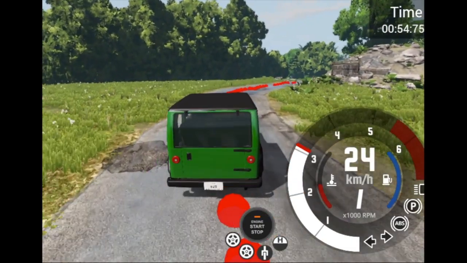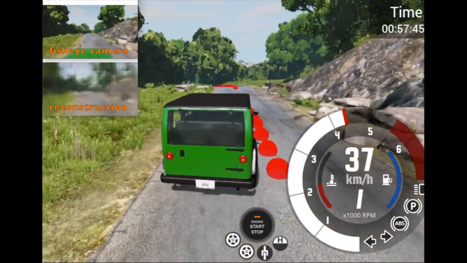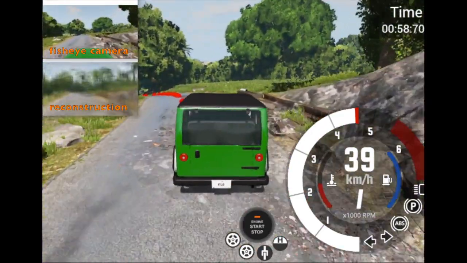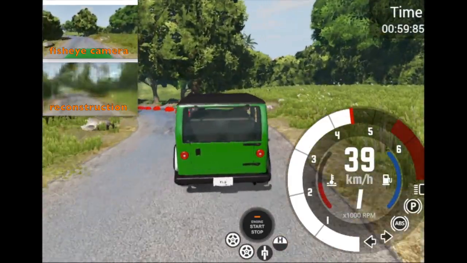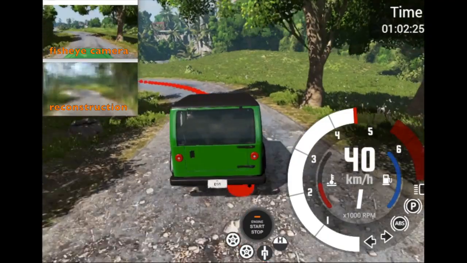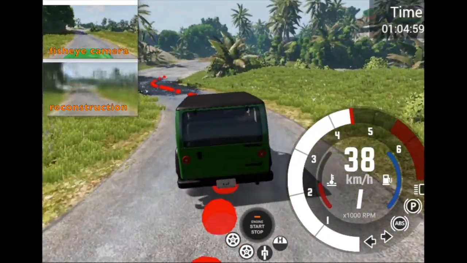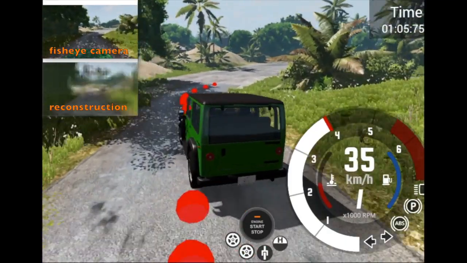Here we can see the ADS driving with the Prefixer pre-processing module on board. The fisheye lens image is input to the Prefixer module, which then outputs a reconstruction, which is then passed to the original DNN for driving, which is able to then navigate this road successfully to the end.